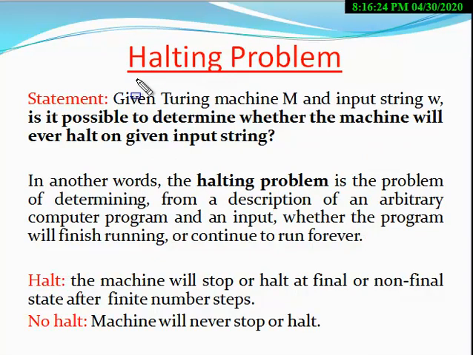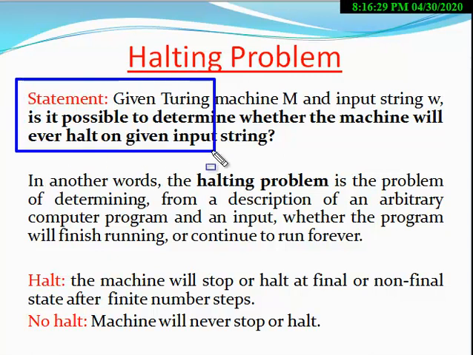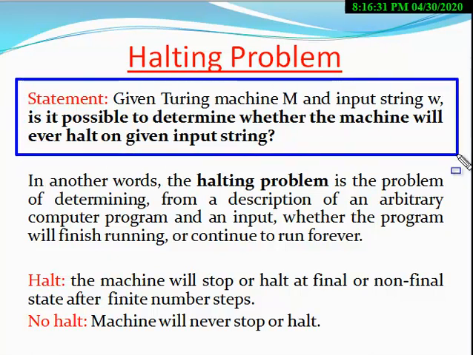I am going to explain the halting problem. Look, this is the statement: given a Turing machine M and also given an input string W, is it possible to determine whether the machine will ever halt on the given input string?